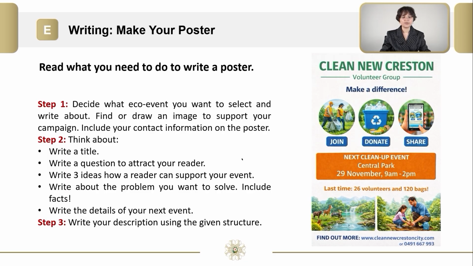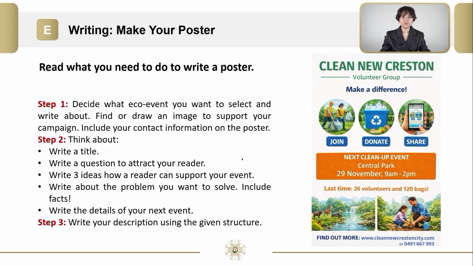Step 1. Decide what eco-event you want to select and write about. Find or draw an image to support your campaign. Include your contact information on the poster. Step 2. We need to write a title, write a question to attract your reader, write 3 ideas how a reader can support your event, and write about the problems you want to solve. Don't forget to include the facts. Lastly, we need to write the details of our next event. When it comes to step 3, we will write your description using the given structure.